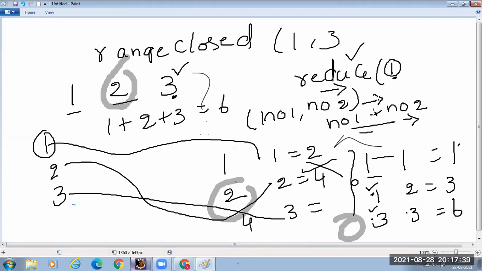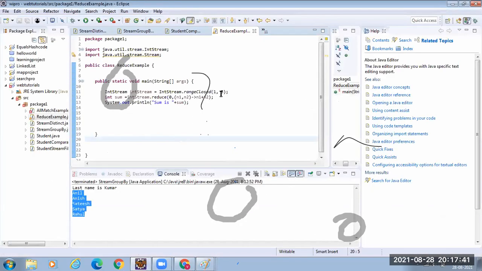Clear or any confusion? See, guys, I don't know who is drawing.